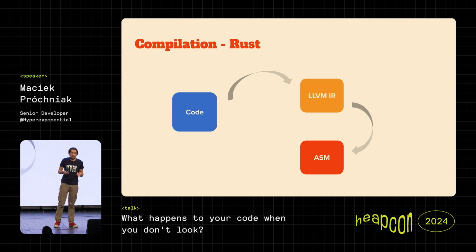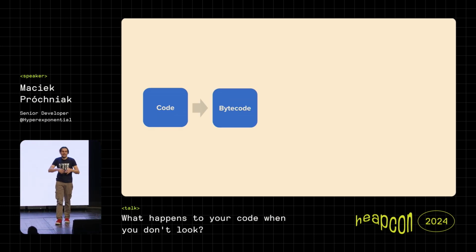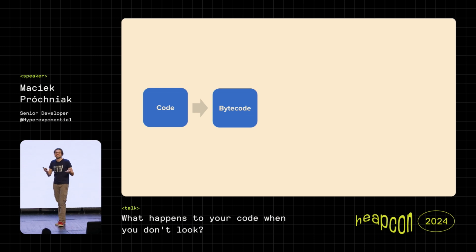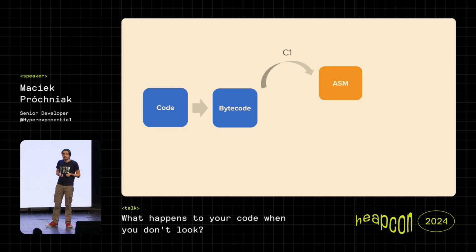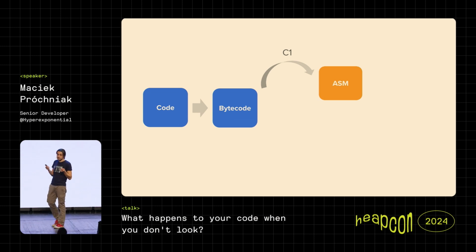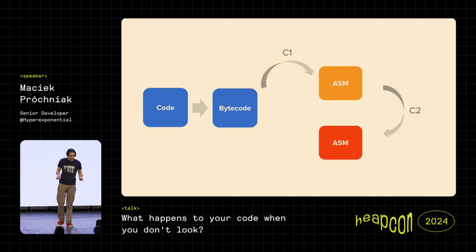And in the JVM, things are a bit different. First, we have something called compilation, but it doesn't do anything interesting. It just turns code into bytecode, which, as we all know, is still quite similar to the original sources. But the interesting thing kicks in during the execution of the Java code. Then we have the mighty HotSpot compiler, which has a lot of phases, tiered compilation, C1, C2. First, it generates the machine code.